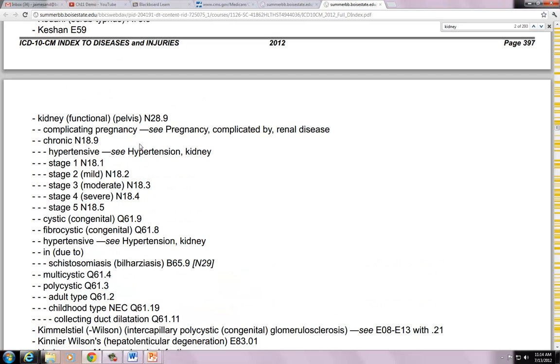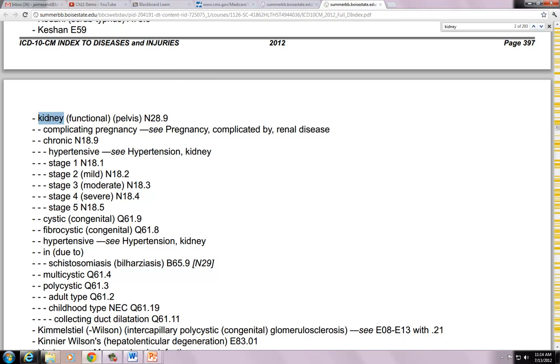And just kind of a funny side note, I initially typed disease up in my find function. Well, because it's in Index to Diseases, our footer, it literally came up on every single page. So if you can guess, it wasn't overly helpful. So I had to do a lot of scrolling.